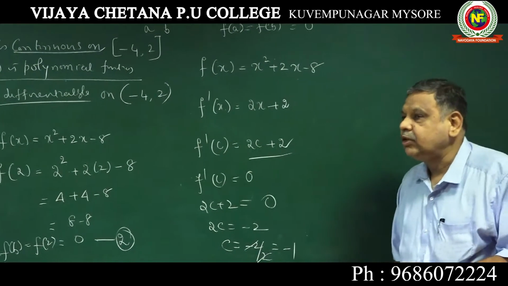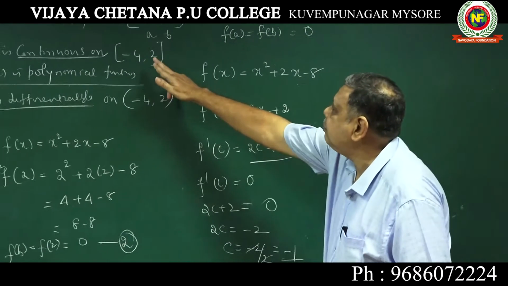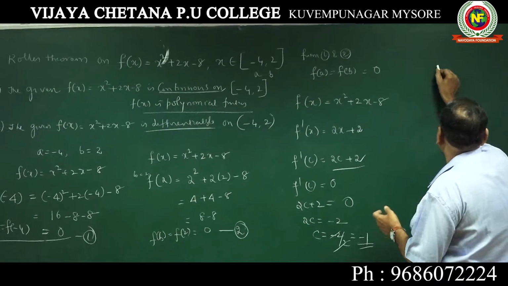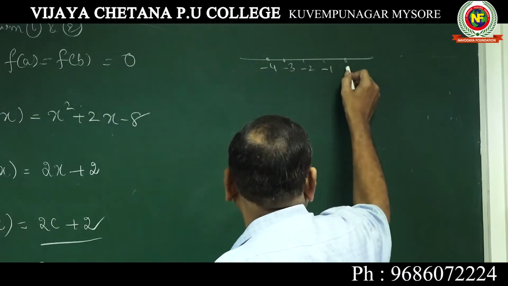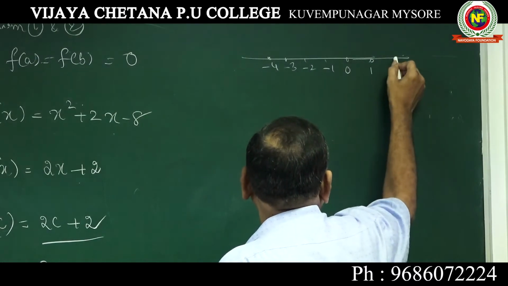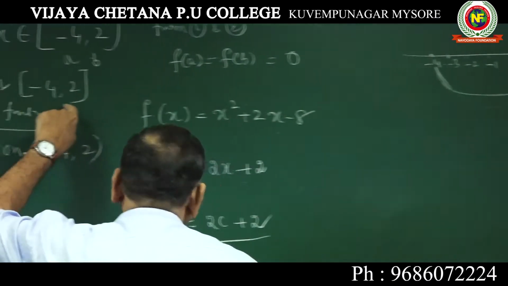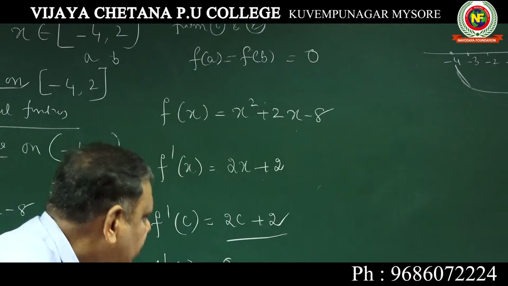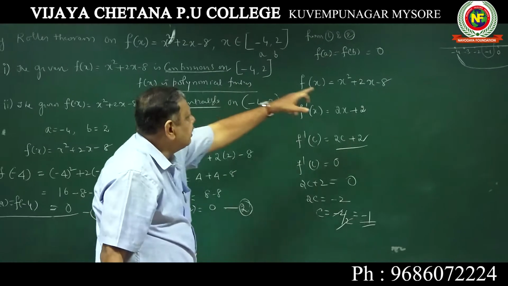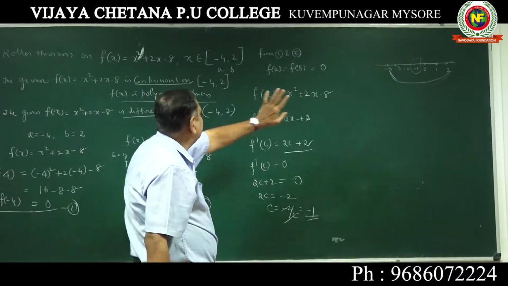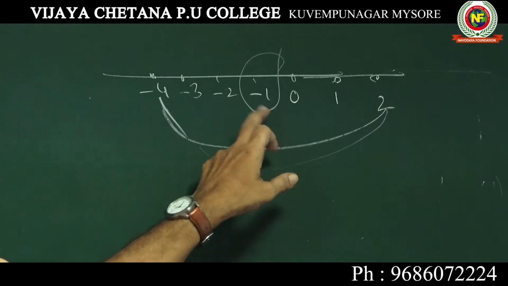Now your problem is whether this minus 1 belongs to this interval. Definitely. See, when you write a number line here: -4, -3, -2, -1, 0, 1, 2. So this is the interval actually. -4 to -2 is the interval. Does -1 come in this interval? Definitely it is in this. In this interval, C is covered.